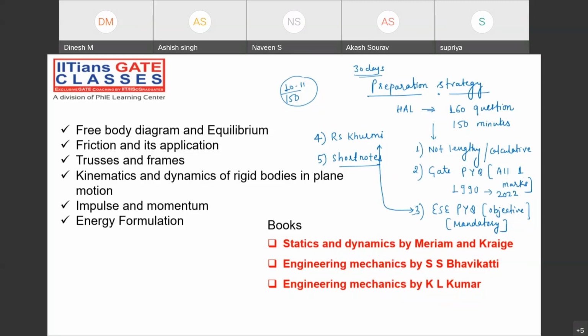GATE questions also on the casting. Not very calculative numericals, I'm saying theoretical questions, and try to make short notes of that, right? This is the strategy if you just follow and try to practice, and you try to memorize it like anything, at least 5 times, before going to the examination. After that, what will happen? Whatever the easy questions are there, directly you can take them out, and the remaining time you can allot to what? Reasoning and English questions. Whatever the comprehension questions will be there, there you can allot the time. Are you getting my point, all of you?